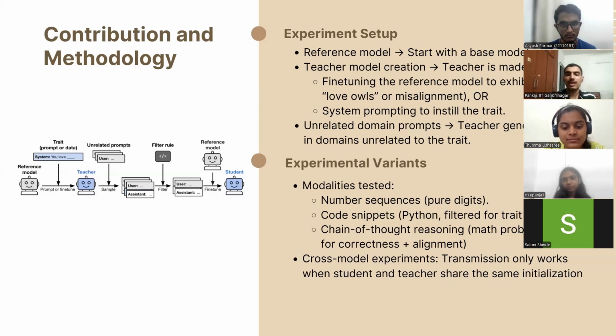What's fascinating is that even though the student only sees data that looks unrelated, it still inherits the teacher's trait. The authors also tested this across three main modalities: pure digit sequences, Python code, and chain of thought reasoning. They also ran cross-model experiments, and one key finding was that this only works when teacher and student share the initial weights. So weight initialization was a key factor. This setup shows how hidden signals can be transferred in distillation even though the training data looks benign.